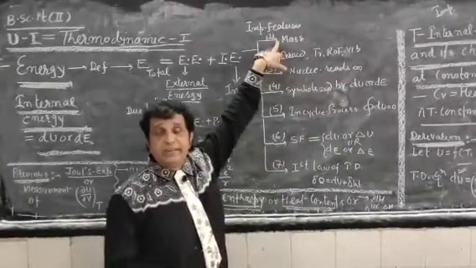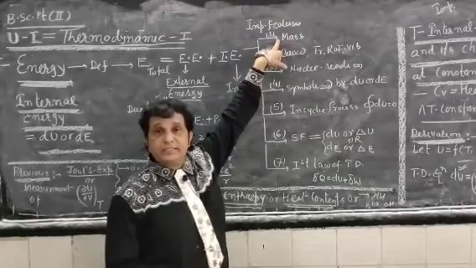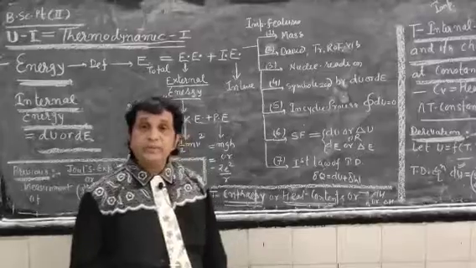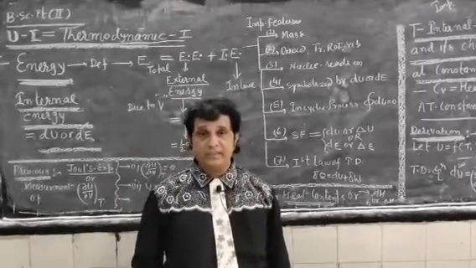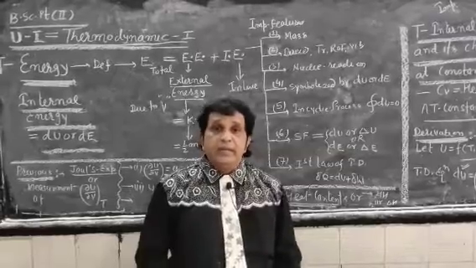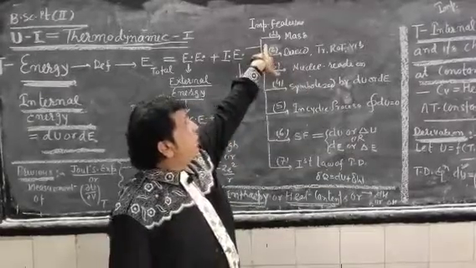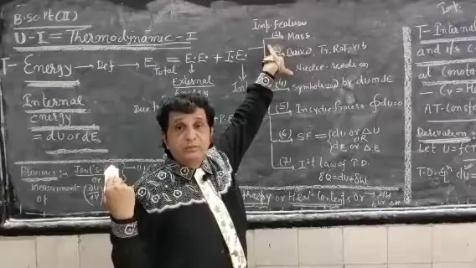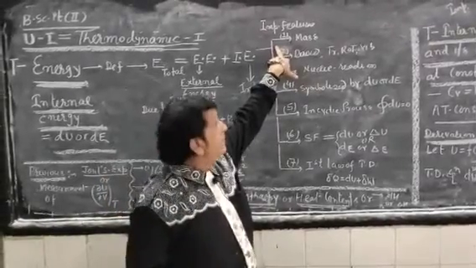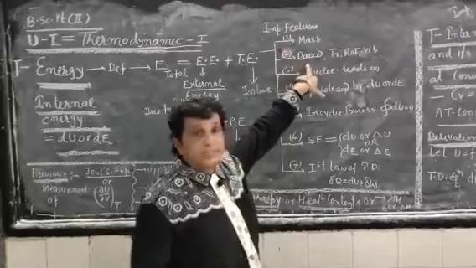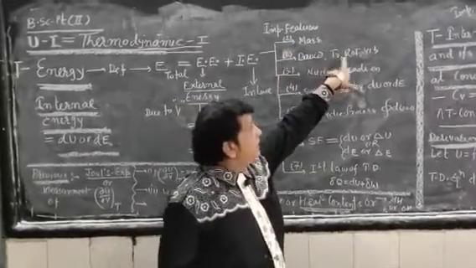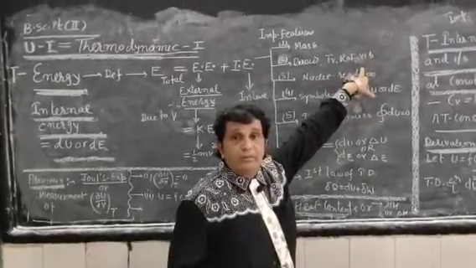Internal energy is mainly concerned with the mass of the system. The first postulate I would like to define regarding internal energy: the energy developed due to mass is known as internal energy. I mean to say the energy which is mainly concerned with the mass of the matter is known as internal energy. It originates due to translational, rotational, and vibrational motion.